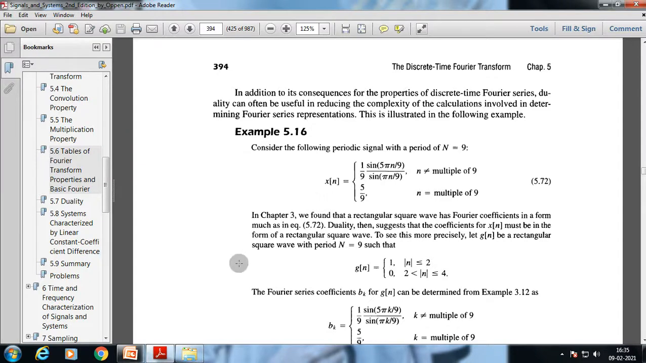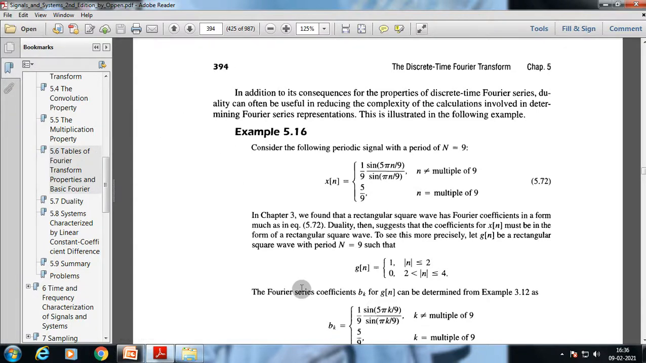In chapter 3 we found that a rectangular square wave has Fourier coefficients of the form of this equation. It is an example of duality. Basically, when you take the Fourier transform of a rectangular pulse, we get a sinc function, and it will be true vice versa, for the reverse operation also.